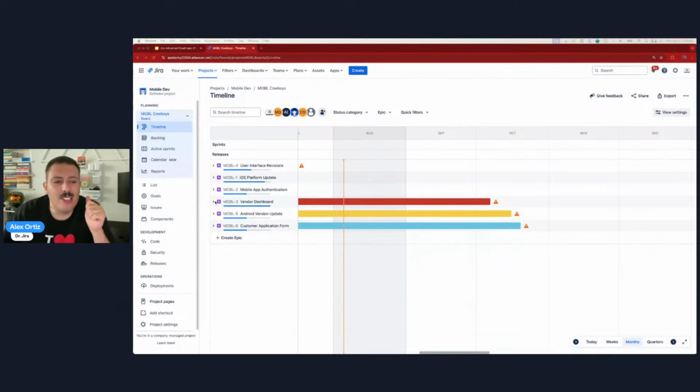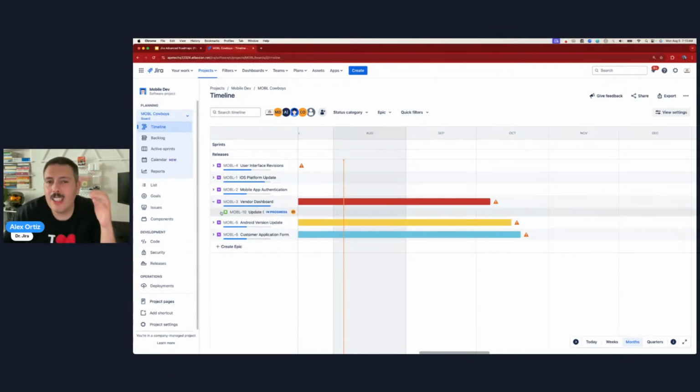Number one, you can see an epic, so everything starts at the epic level. This is going to be very critical, folks, because we're going to make some changes in our projects, and I'm going to show you where Advanced Roadmaps really shines. If you're just on free, standard, or even premium versions of Jira, you can leverage your timeline, but you're going to see the epic, and then any associated stories, tasks, or bugs. And that's it. You don't see subtasks. If you have initiatives or an initiative type above the epic, you won't see that either. So you are limited to just the epic and the story, and that's it.